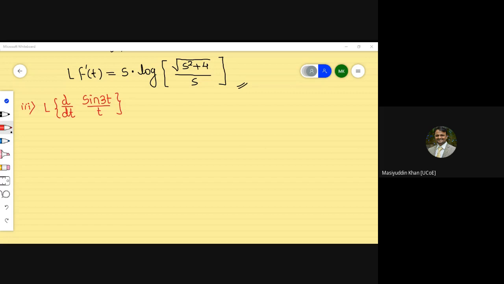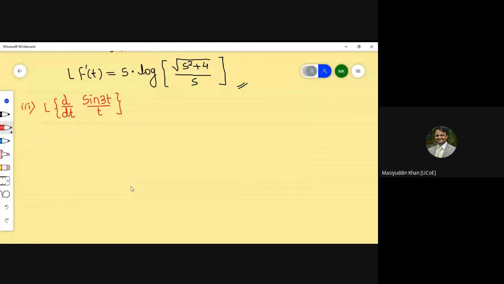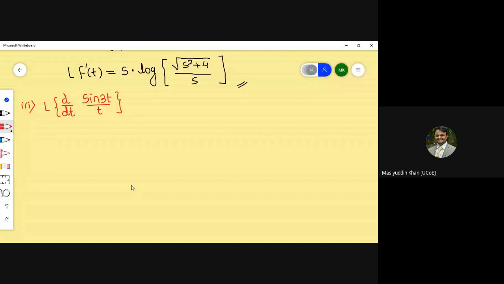Okay, so I'm coming to the next part of our topic, the last part of Laplace transform. You should remember 2-3 things clearly. The basic Laplace transform we solved, Laplace transform of derivative, and Laplace transform of integral is the last part.